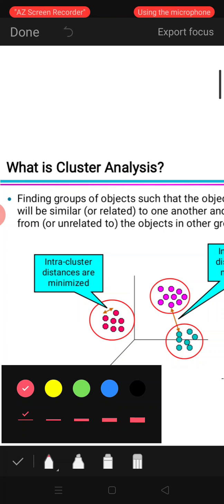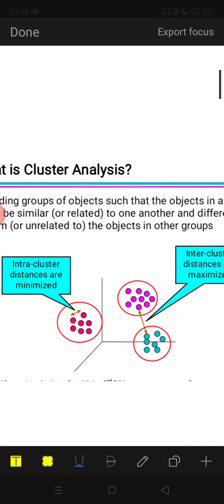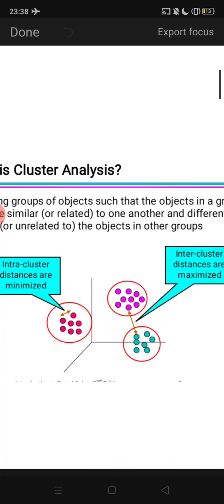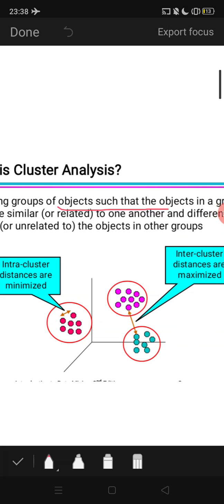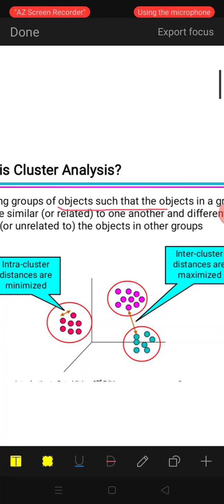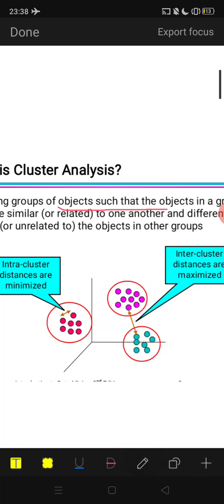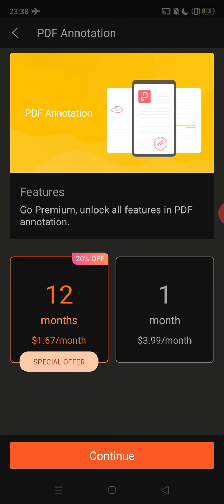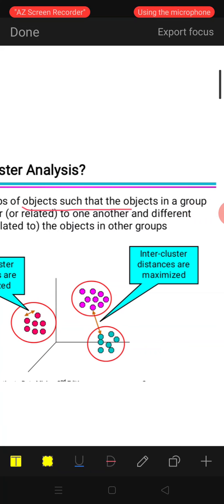Now, please concentrate on the definition of the cluster. Group of objects, carefully watch this.